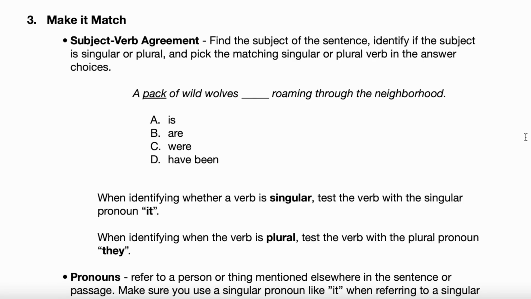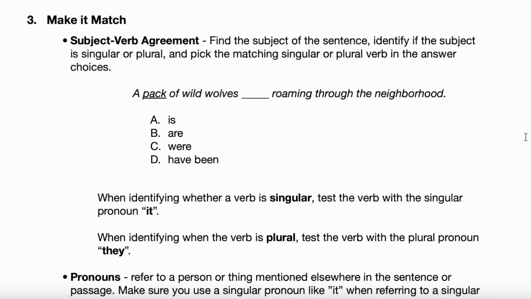And it's tricky. Now, here's the deal. This phrase of wild wolves, that's called a prepositional phrase. And that's describing the subject, okay? But the subject is never going to be inside that prepositional phrase. A pack of wild wolves roaming through the neighborhood, the subject is pack. Or if you said a pack of cigarettes costs $5, the subject isn't cigarettes, the subject is pack. Does that make sense? It's pack. Okay. Yes, it does. Good. All right.